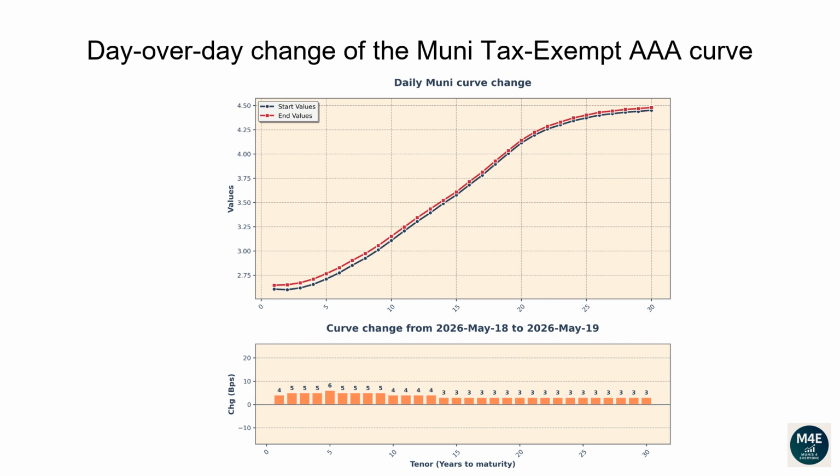The one-year tenor changed 4 basis points. The 2-year tenor changed 5 basis points. The 5-year tenor changed 6 basis points. The 10-year tenor changed 4 basis points. The 20-year tenor changed 3 basis points. The 30-year tenor changed 3 basis points.